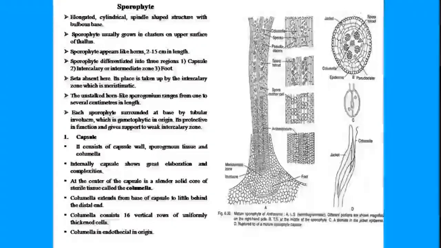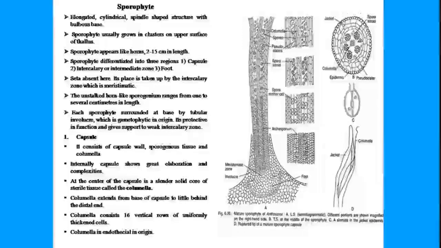This is nothing but a column-like structure running from base to the top, and this thing is called the columella. This column-like structure provides support to the erect standing sporophyte. Otherwise, it would have collapsed. So the capsule region basically has this sporogenous tissue. Then there is columella, and there is jacket layer, and jacket layer will be multi-layered in thickness.